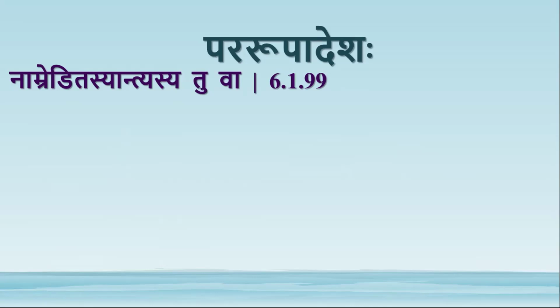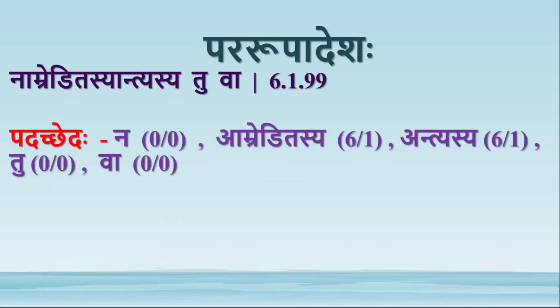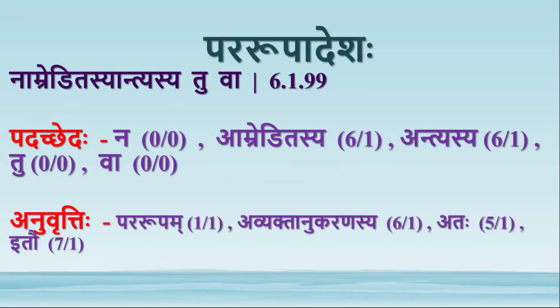Next sutra, namreditasya antyasya tuva. Na amreditasya antyasya tu va is the padacheda. Na, tu, va, these are the avyayas. Amreditasya shashti, antyasya shashti. Pararupam from yengi pararupam, avyaktanukaranasya ataha itau.